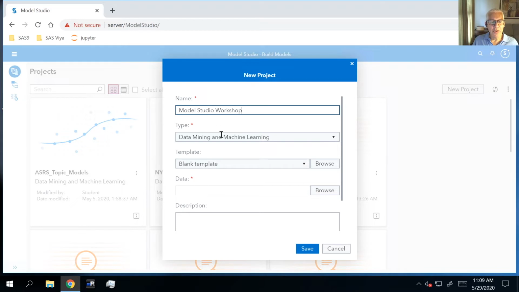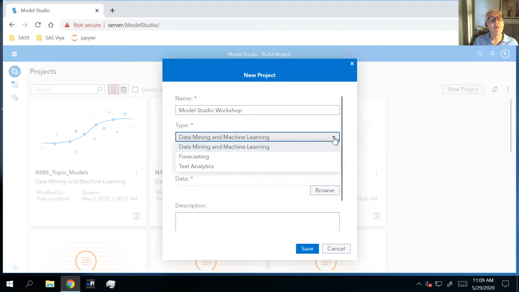And we are going to be creating data mining and machine learning objects. So we're going to leave that. You can see the other choices here are if we wanted to perform forecasting or text analytics. Now I want to get access to the data. So I'm going to click on the Browse button.